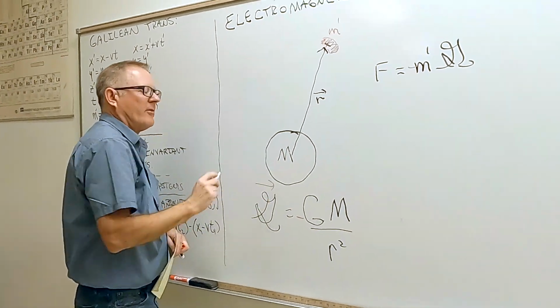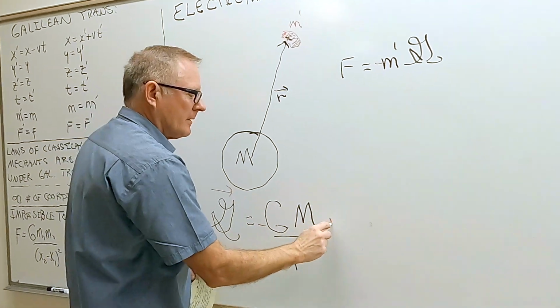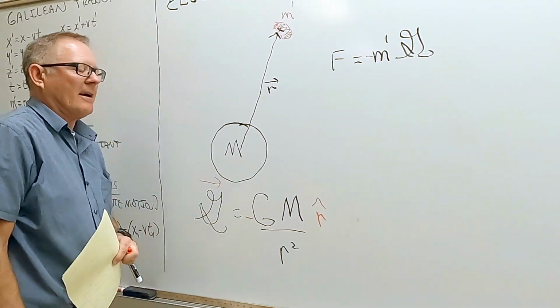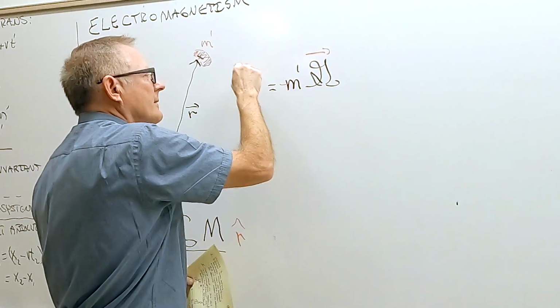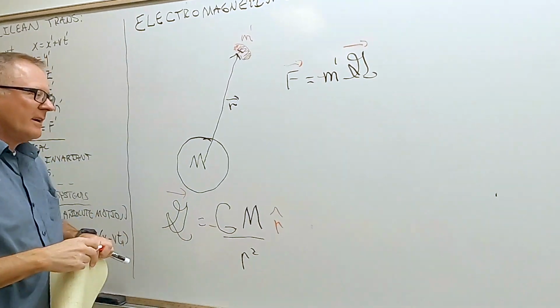So if I make that a vector, it looks like this. I guess we could even put it like that right there. It's in the R direction, like this and like that right here. Okay, so there it is for gravity.